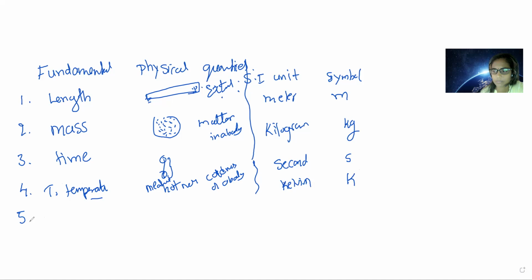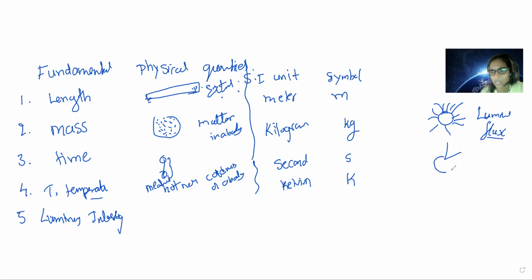Next, the fifth one is luminous intensity. What does luminous intensity mean? See children, suppose you take the sun, moon, or something else: how much light energy is coming out in all directions from the sun is what we call luminous flux. But luminous intensity means in one direction, let us take one solid angle, how much energy will go per unit area. That is what we call luminous intensity.